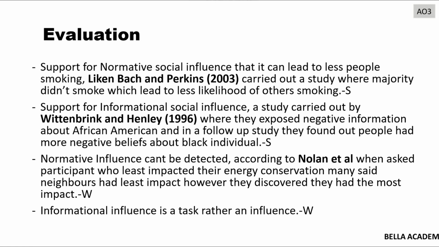Now, a weakness is that normative social influence can't be detected. According to Nolan et al., when participants were asked which factor least impacted their energy conservation, many said neighbors had the least impact. However, they discovered that neighbors had the most impact. So this is a weakness because people can't identify what is influencing them in order to be like the majority.